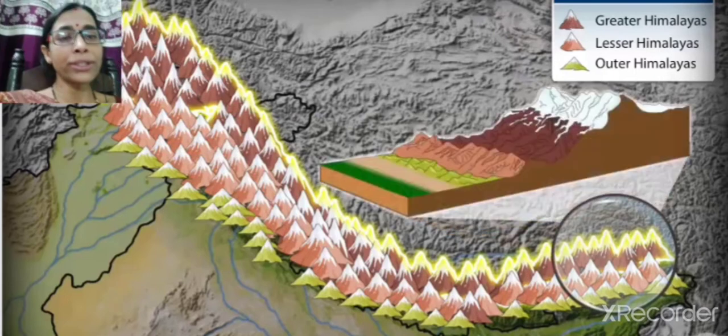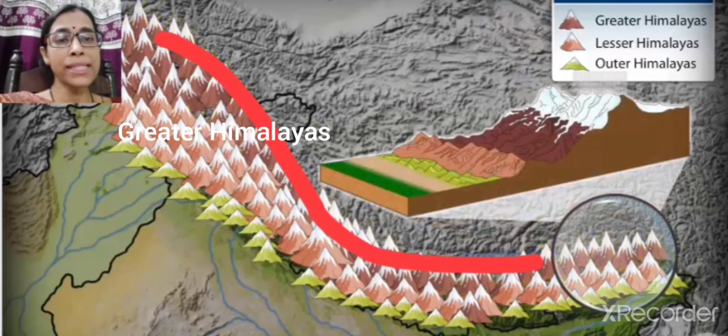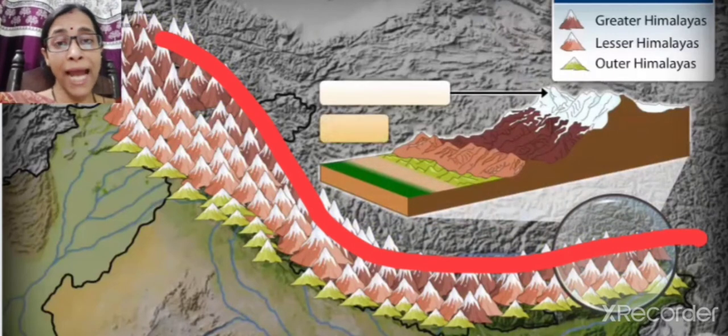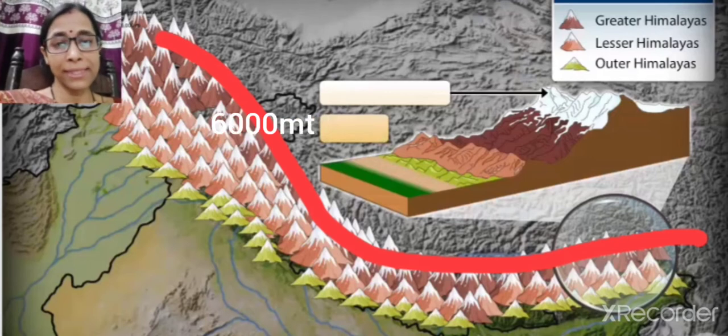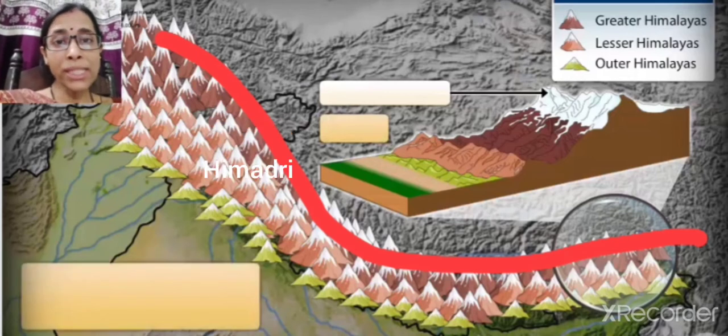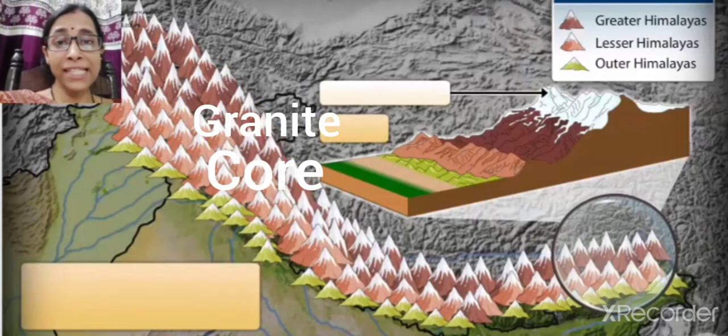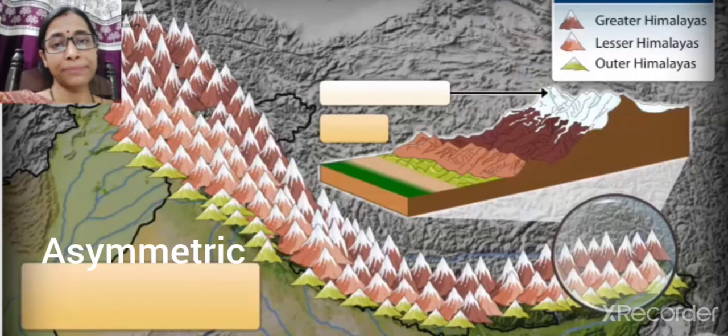Starting with the northernmost range, it is known as Himadri or the inner Himalayas or the greater Himalayas. It has an average height of 6,000 meters and its core is composed of granite. Its folds are asymmetrical in nature.